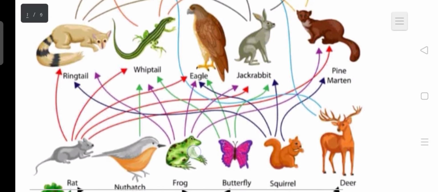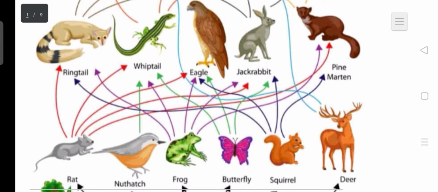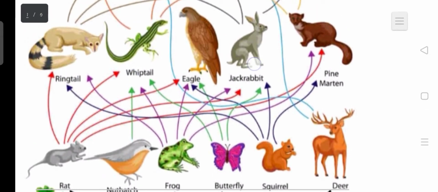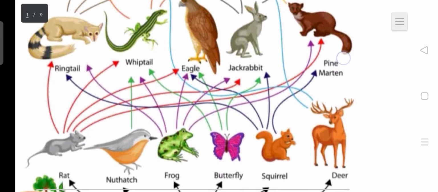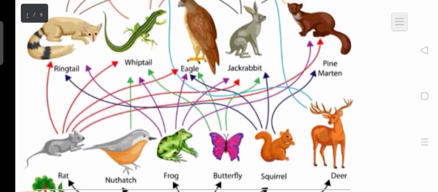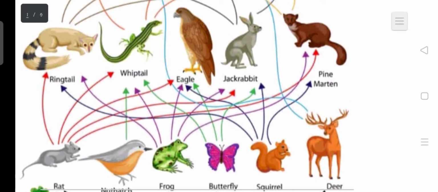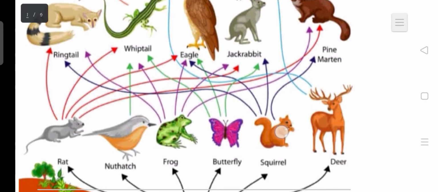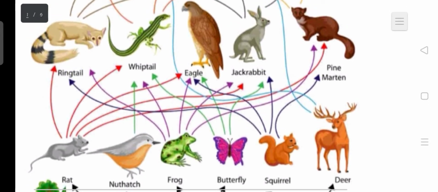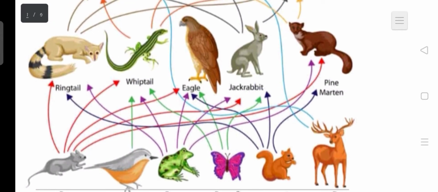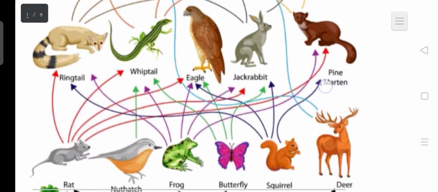Then we have the frog. The frog is being eaten by the ringtail, the whiptail, the eagle, the jackrabbit, and the pine marten. Then we have the butterfly, which is being eaten by the whiptail, the eagle, the jackrabbit. Then we have the squirrel. The squirrel is being eaten by the ringtail, the whiptail, the jackrabbit, and the pine marten. Then we have the deer.